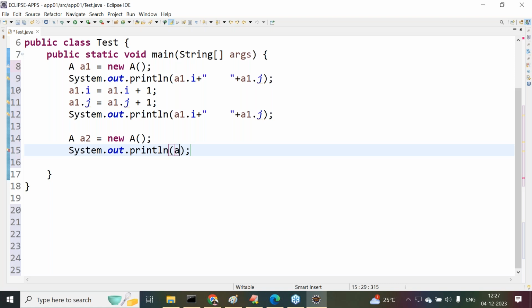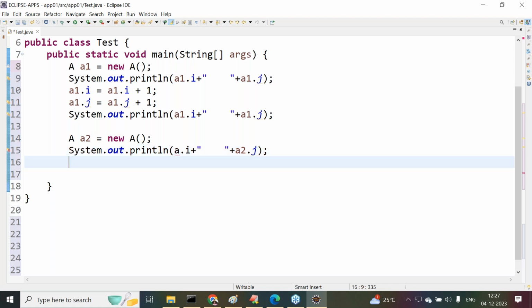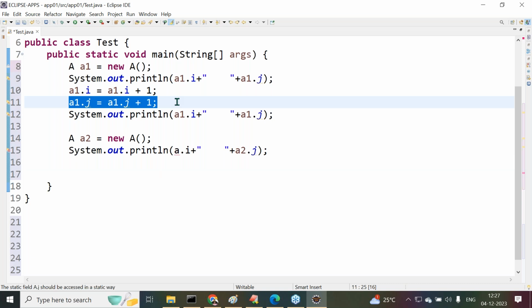For this purpose, what I'm trying to do is a2 is equal to new a constructor, then System.out.println of a2.i plus space a2.j. When I give a2.i, space, a2.j, I'm able to check whether the latest value of the static variable is available to the new object or not. Already we have done modification on a1. That modification is available to the a2 referred object or not, that we are checking now.